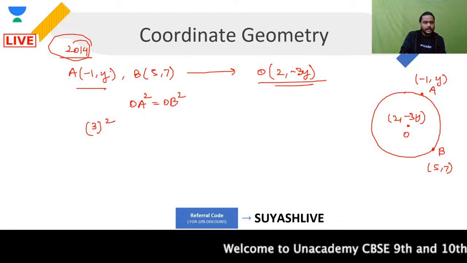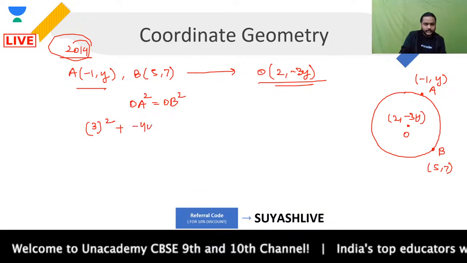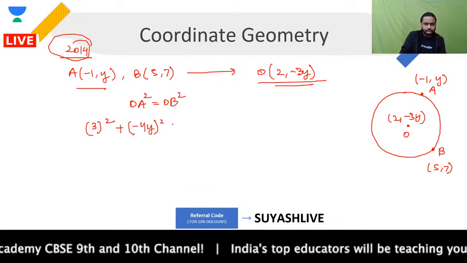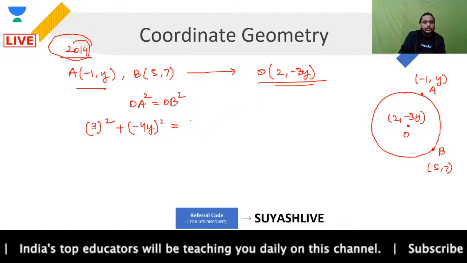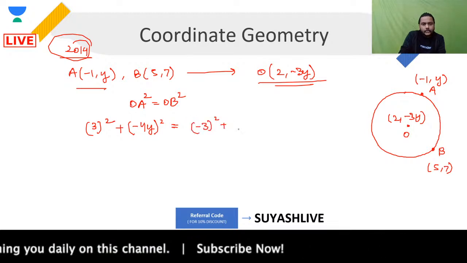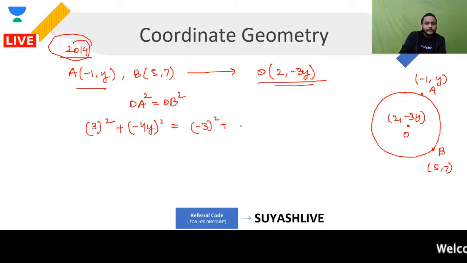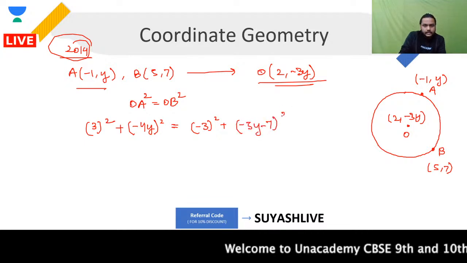Then minus 3y minus of y, that will be what? Minus 3y minus of y is minus of 4y. Square is equal to OB square. What is OB square, guys? OB square will be equal to 2 minus 5 minus of 3 square, and then you will be having plus minus 3y minus of 7. So let me write it over here, minus 3y minus of 7 square.